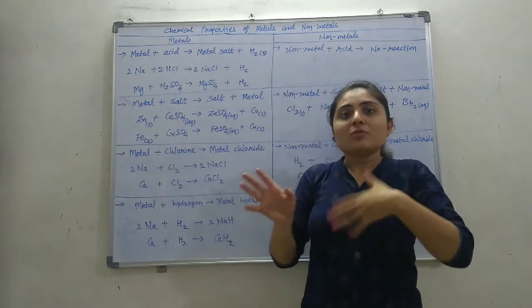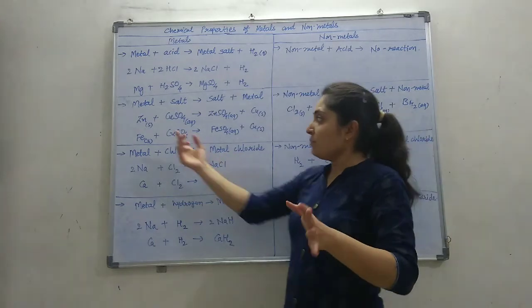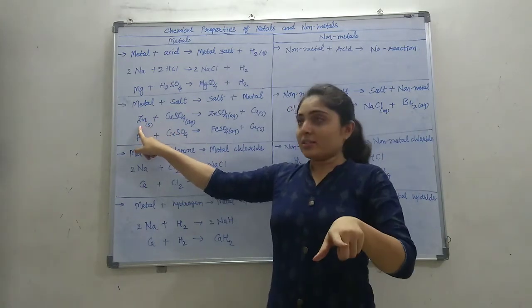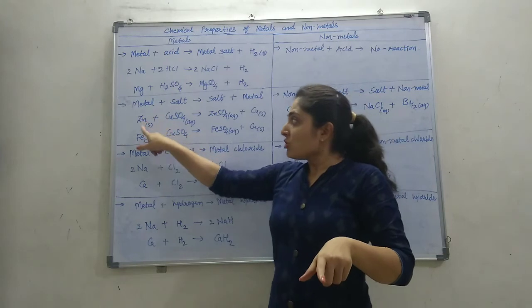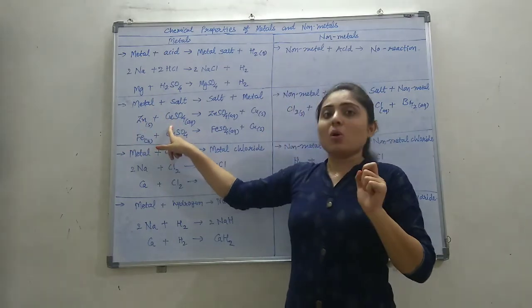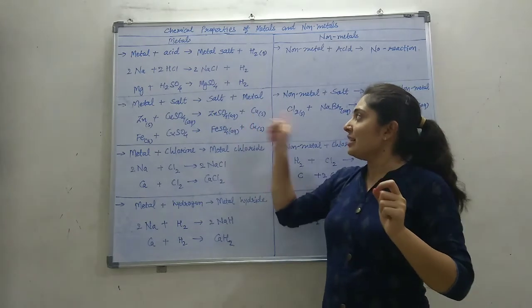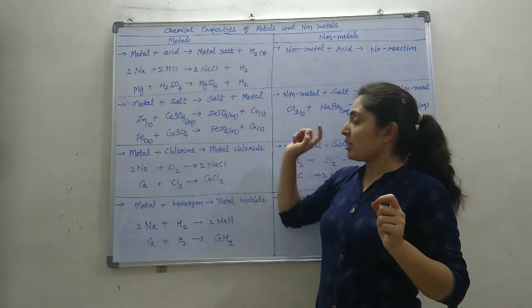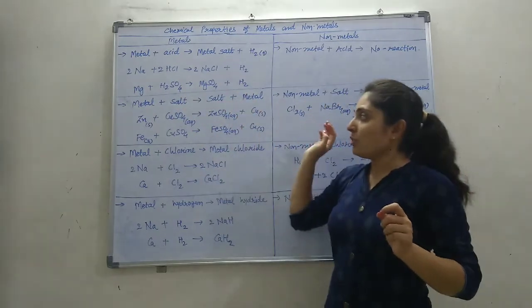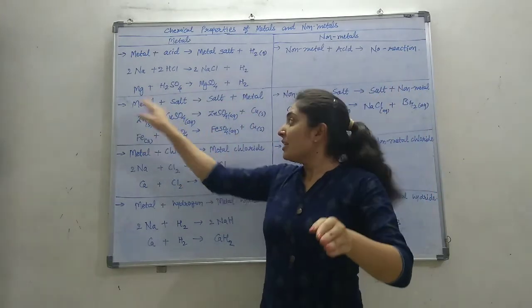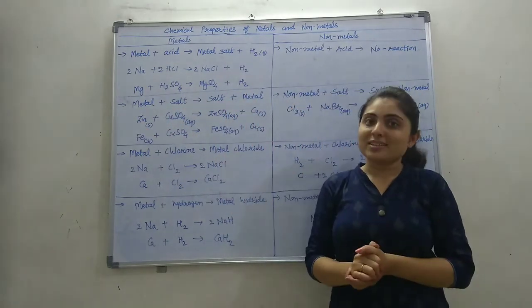We will learn the reactivity series further, but here remember, zinc is more reactive than copper. So zinc is able to displace copper here, making zinc sulfate, and copper will be released as a solid metal.